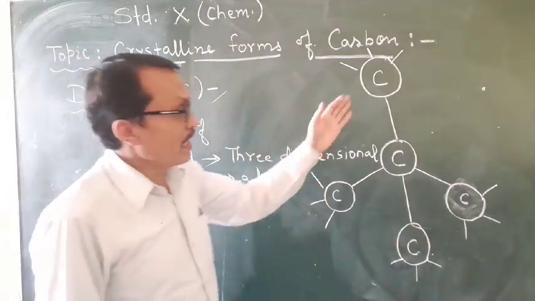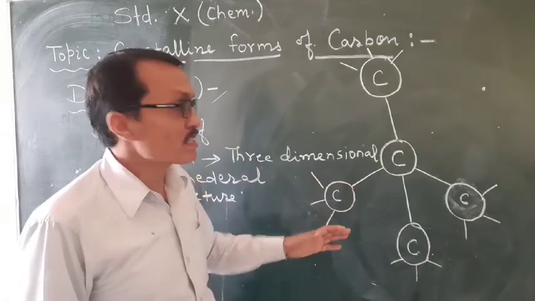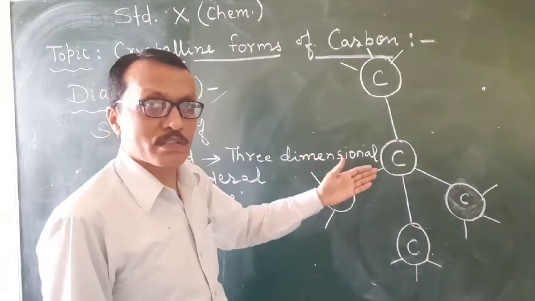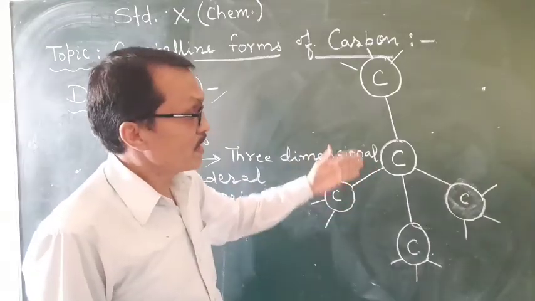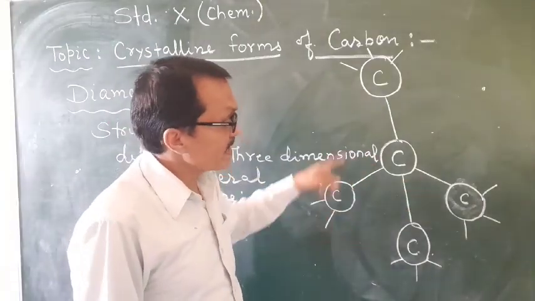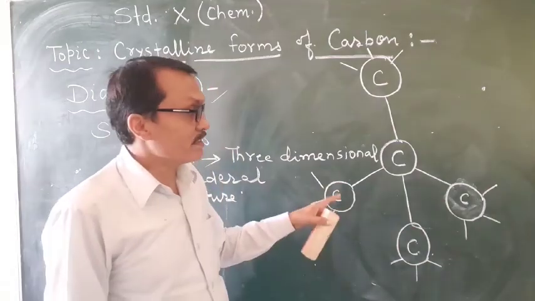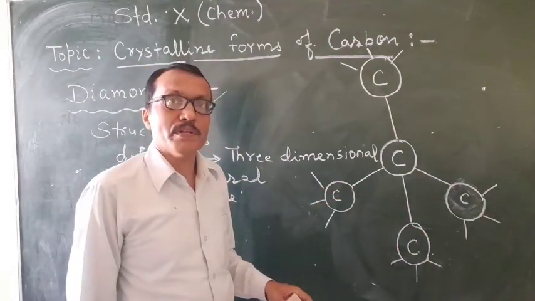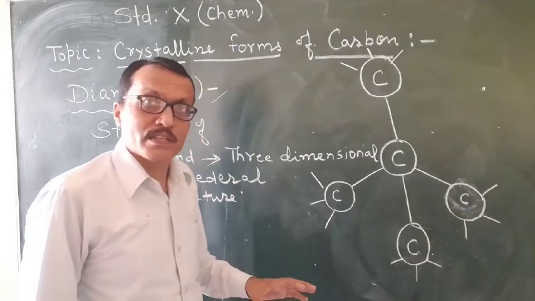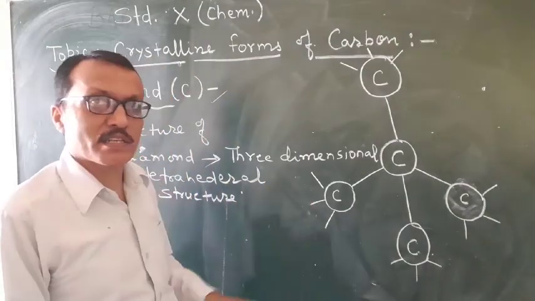Already I have drawn the structure of diamond. Students, this structure I have already drawn on the board. You can see this structure is said to be a tetrahedral structure, and this is the structure of diamond. What happens in this tetrahedral structure?